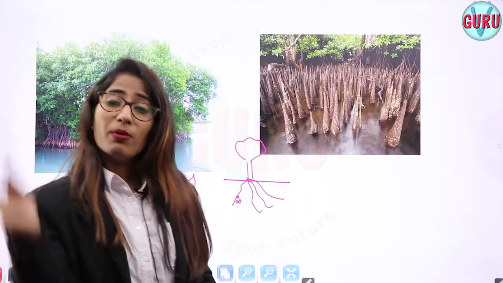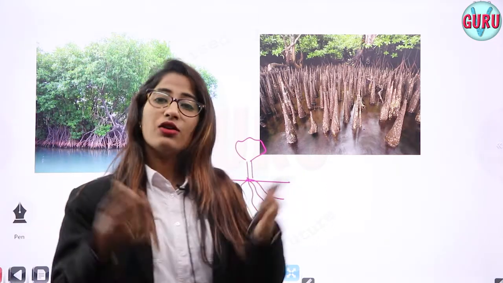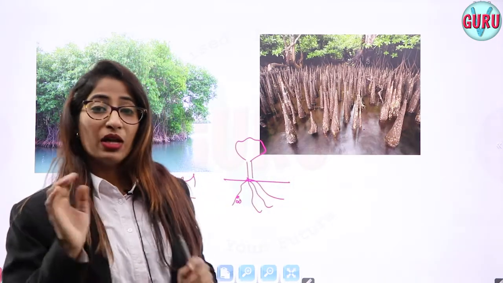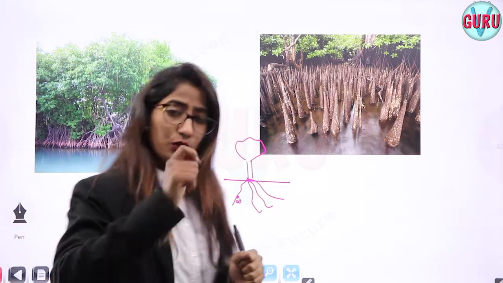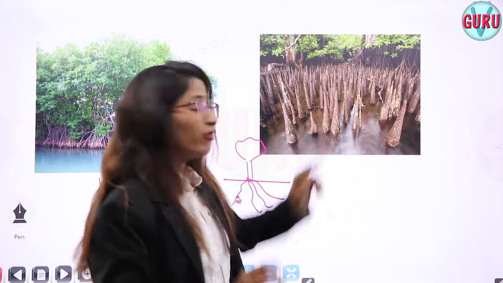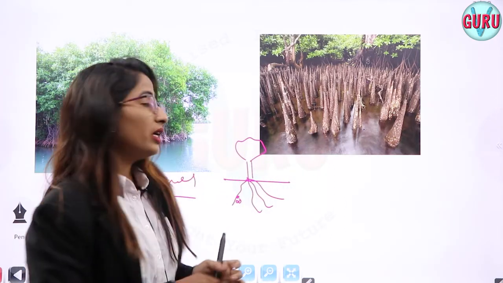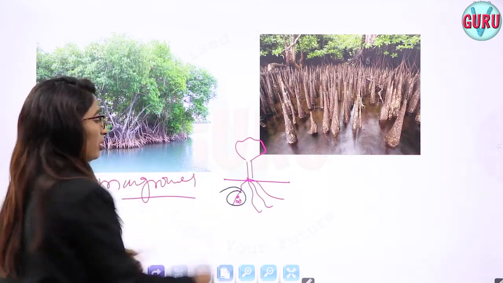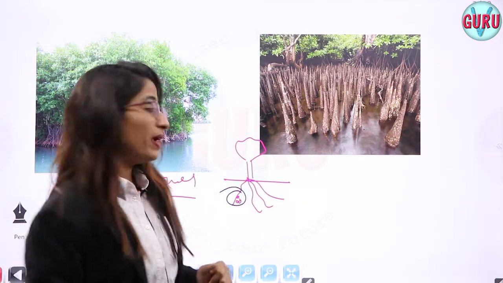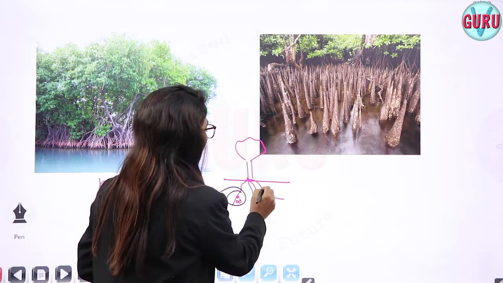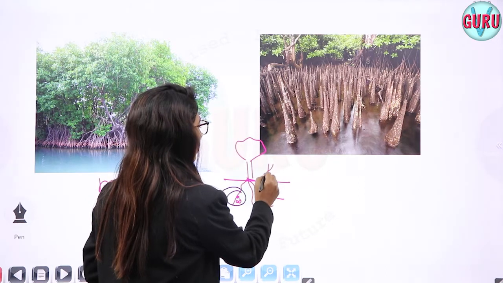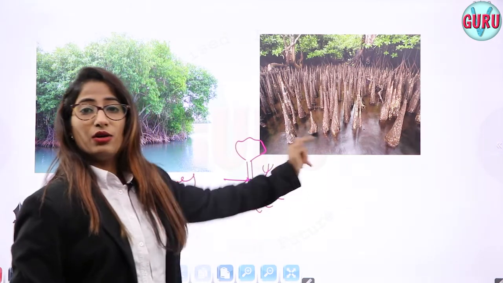So, too much water is not required for a few plants. Similarly, aquatic plants need water. But these kinds of plants started to adapt to these kinds of marshy lands. How? The roots are unable to breathe, they are unable to take air from the soil. So what happened? They started to develop lateral roots from the main root.